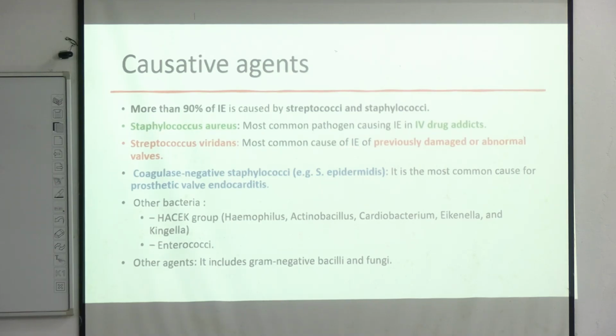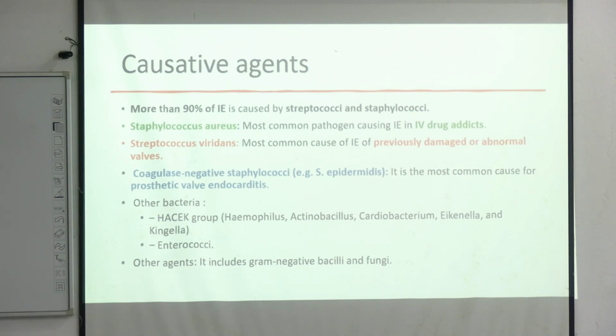These prosthetic means these are artificial valves. The normal valves which are destroyed are surgically replaced by prosthetic valves. And for those cases, the infection is caused by coagulase negative Staphylococcus, that is Staphylococcus epidermidis. So we have three important causative agents.